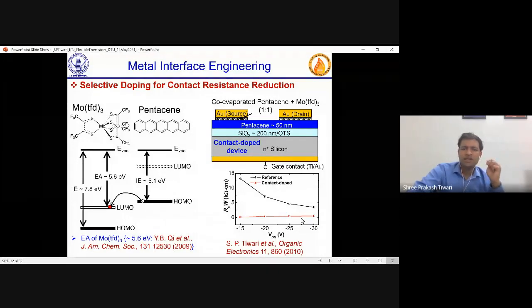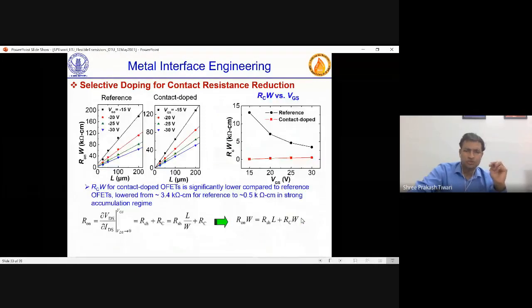And if you see here, RCW is very high for reference devices, and in contact doped devices, it has become close to 0. The method which I showed is this, where you plot R on W with L, and the intercept you get on Y is your contact resistance. Okay.